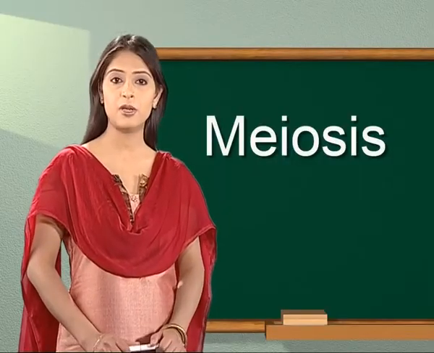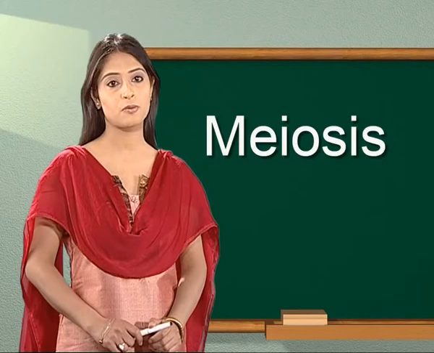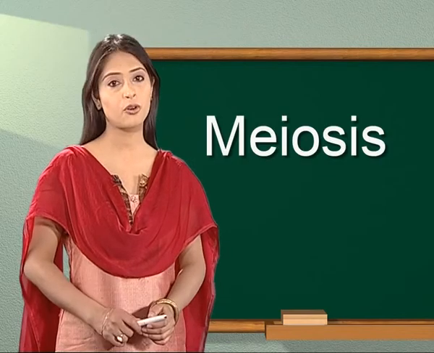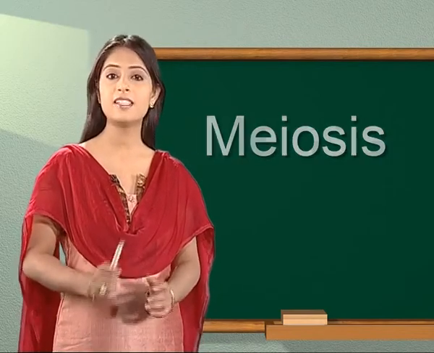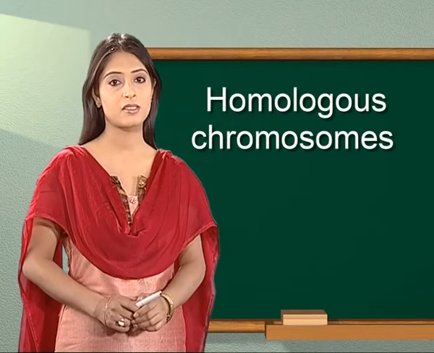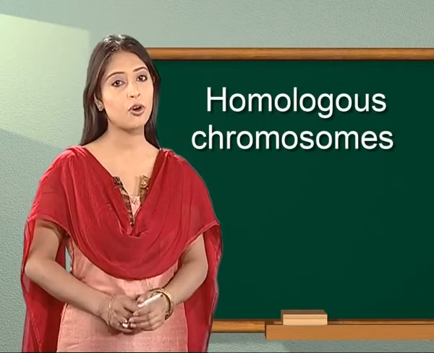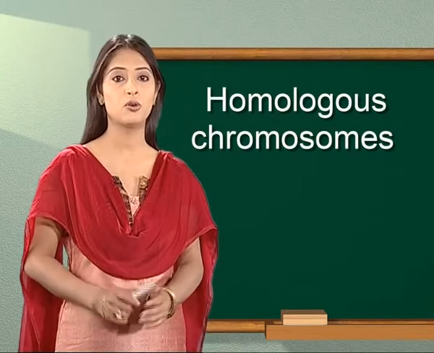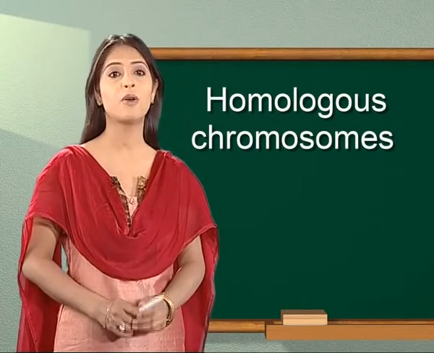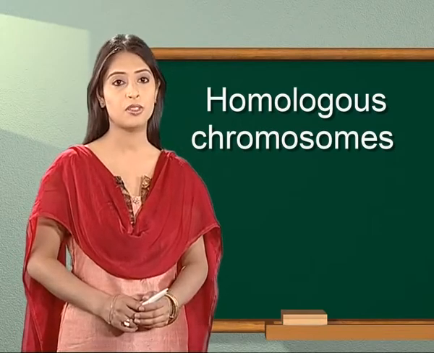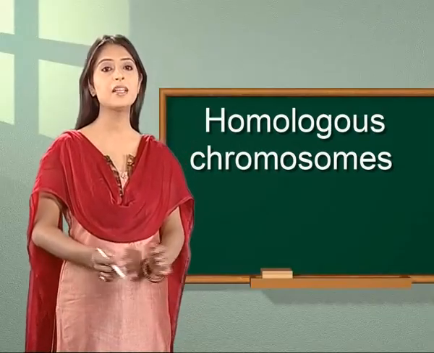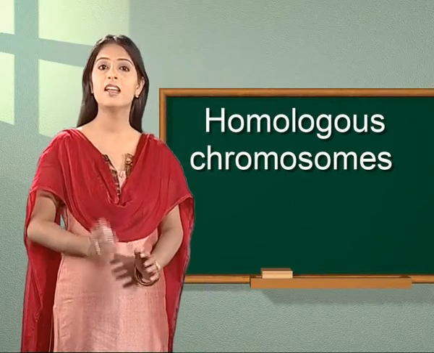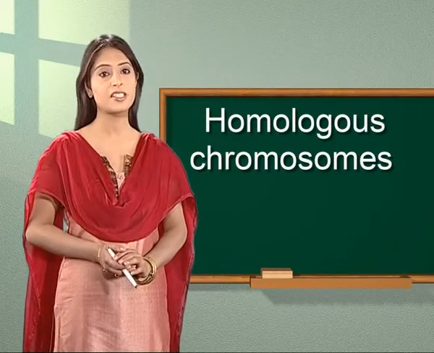In the cell undergoing meiosis, there are two sets of chromosomes. That is, the chromosome number is diploid. There are two similar chromosomes of each pair. These are called homologous chromosomes. One of the chromosomes of the homologous pair comes from the male parent, that is, the paternal homologue, while the other is passed on from the mother, which is the maternal homologue. The homologous chromosomes resemble each other in the position of their centromeres, shape and size. This we will see in the next stage of prophase 1.